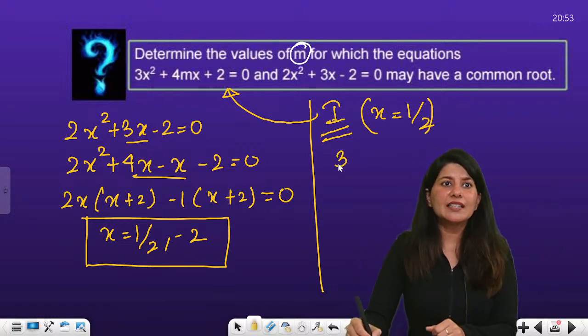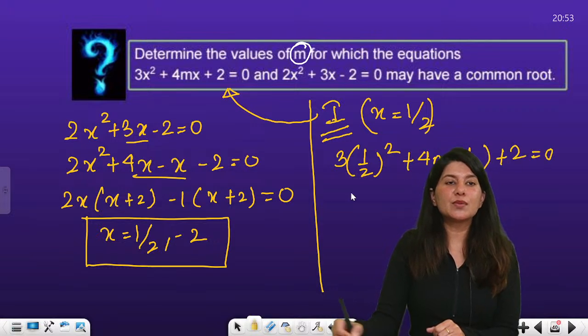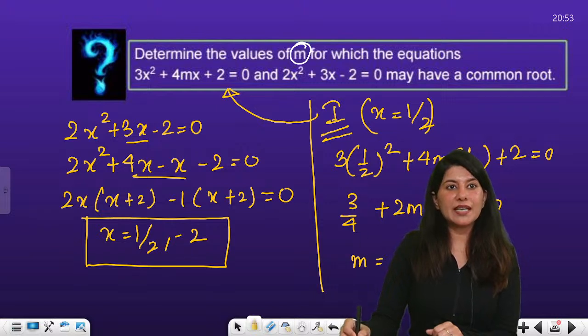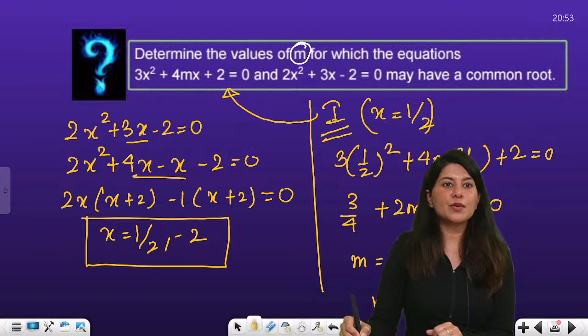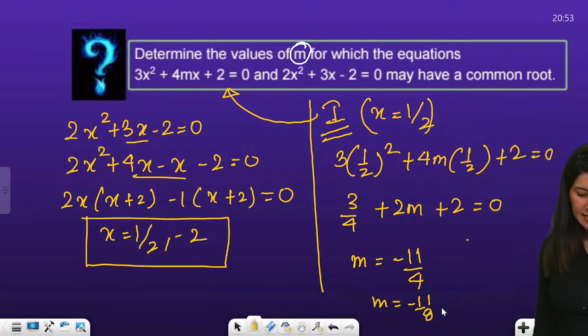Put the value: 3 into 1 square plus 4m into 1 by 2 plus 2 equals 0. So 3 by 4 plus 2m plus 2 equals 0. So the value of m you are going to get: 4 2s are 8, 9, 10, 11, minus 11 by 4. The value of m you are going to get is minus 11 by 8. Yes, that's how you do it.